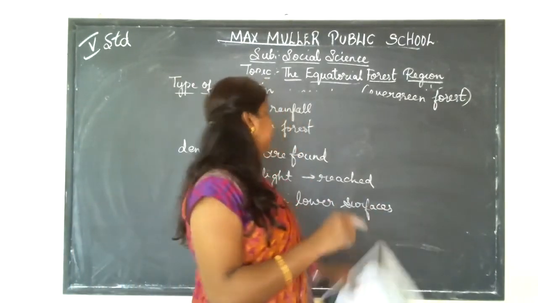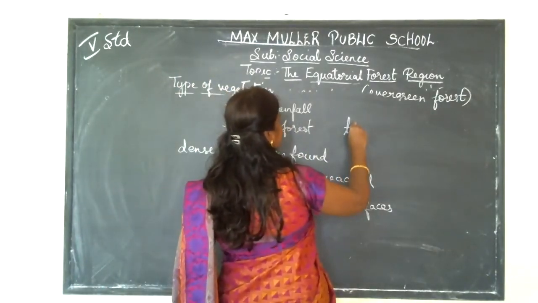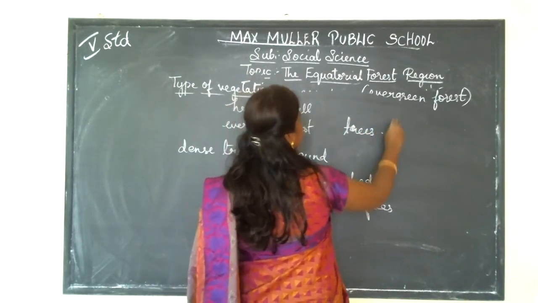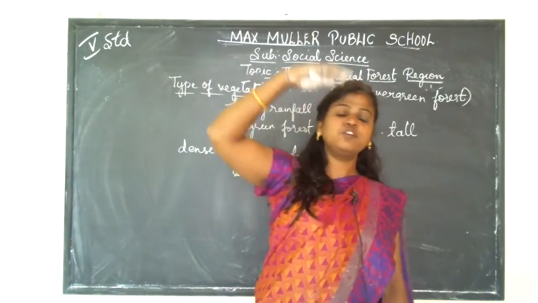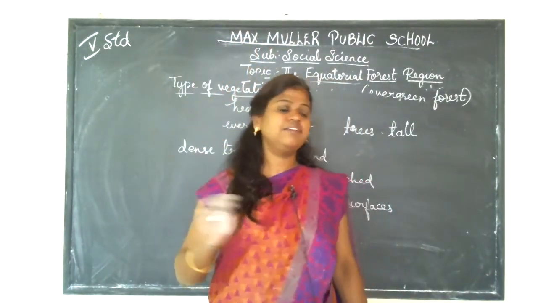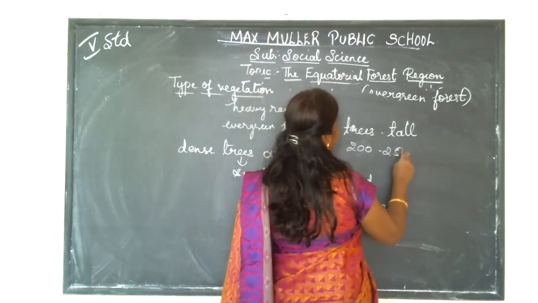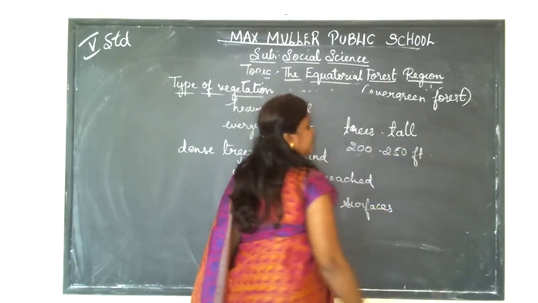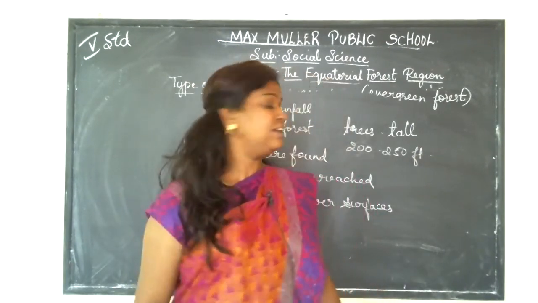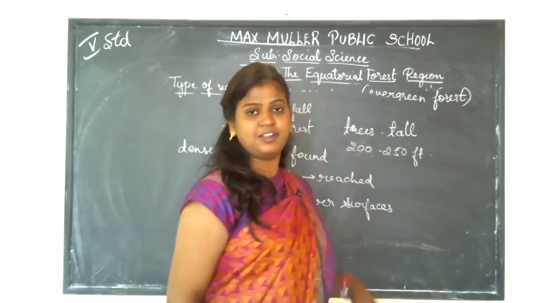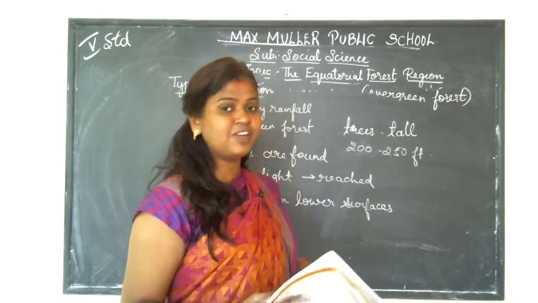So here, because of heavy rainfall, the trees are very tall. The trees grow from 200 to 250 centimeters. It grows that much tall. Here the sunlight is not entering inside the forest. Hence it is always dark.